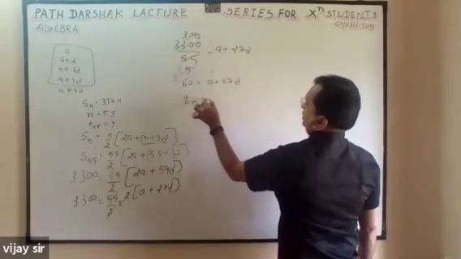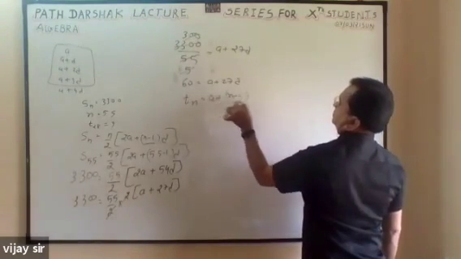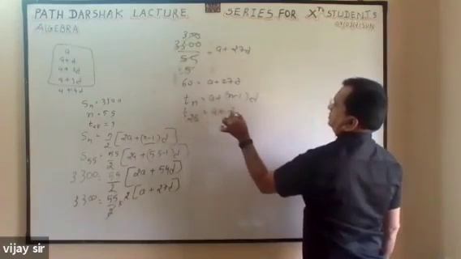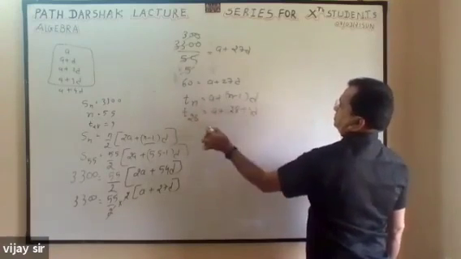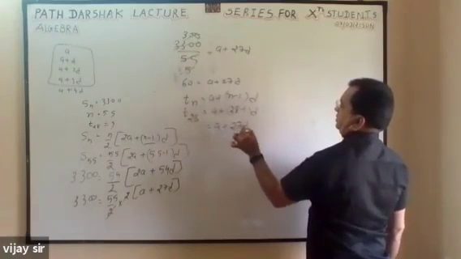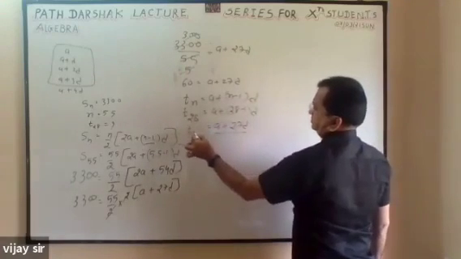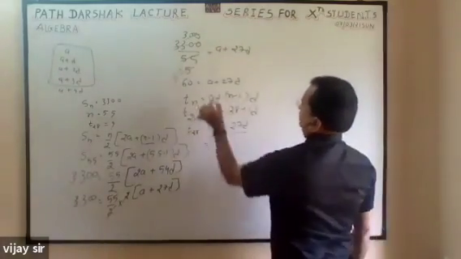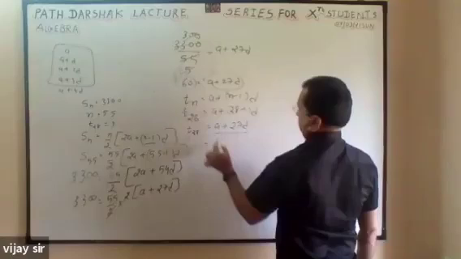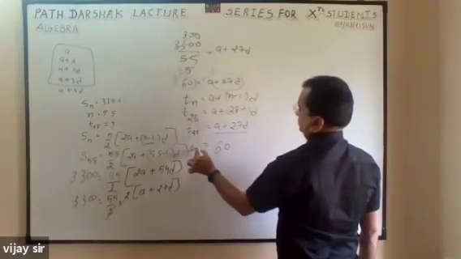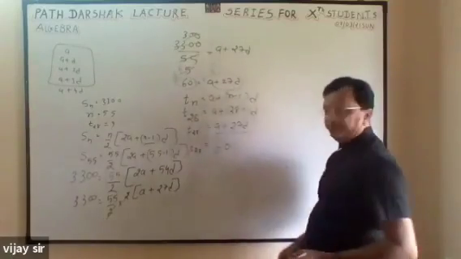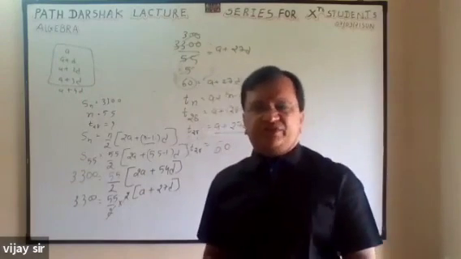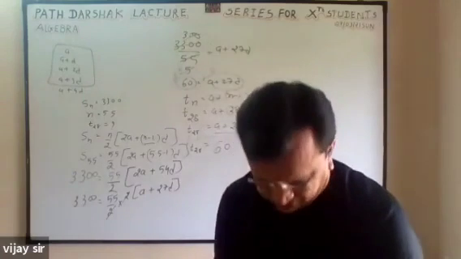Now we want Tn, we want T28, which is a plus 27d. So we got the answer. Without finding a and d, by the direct substitution method, we can get this.